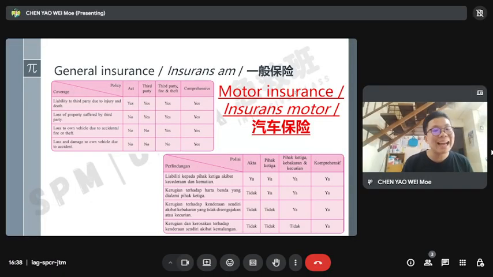So I hit something myself. So my car, myself, cannot, third party cannot. Fire and theft, no. But comprehensive, yes. So comprehensive policy is the most expensive policy. You can check later why it's very expensive.